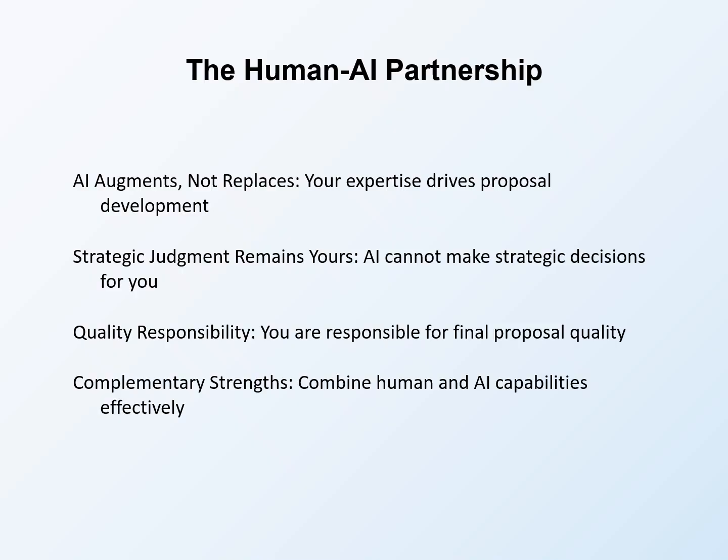Strategic judgment remains yours because AI cannot make strategic decisions for you. What to propose, how to frame it, what to emphasize, all strategic choices require human judgment. AI can help execute strategy, but not create it. Strategy comes from you. Quality responsibility means you are responsible for final proposal quality. Whatever AI contributes, you are accountable for what you submit. Review everything, verify everything, approve everything. Your name is on the proposal.